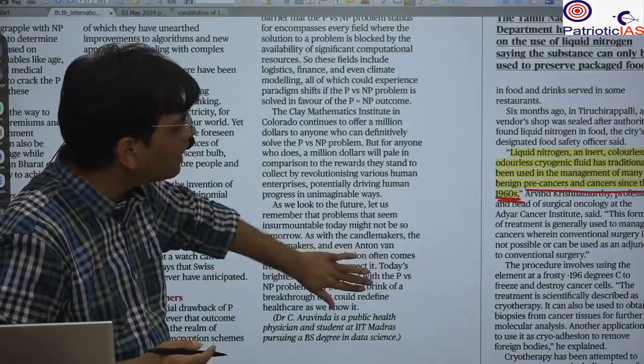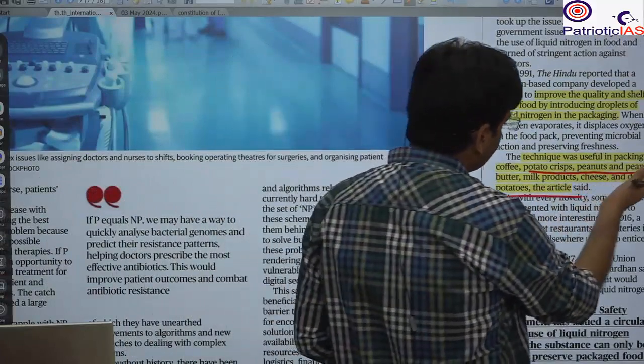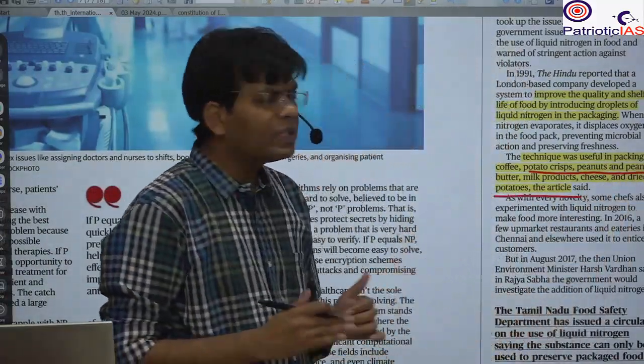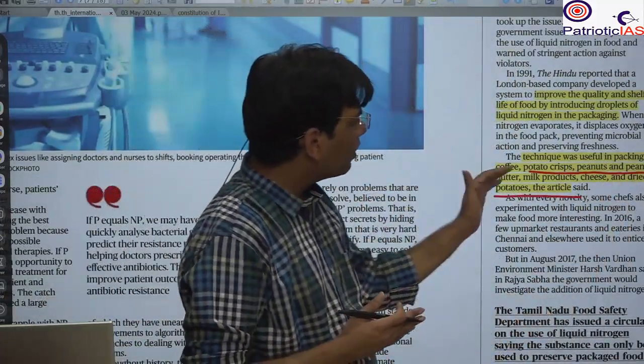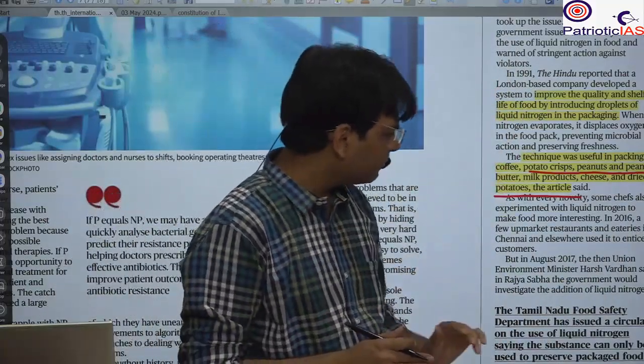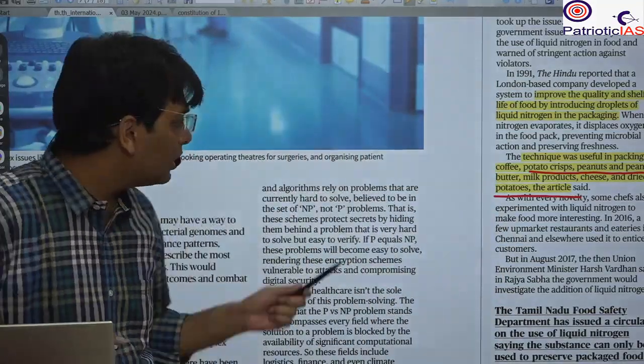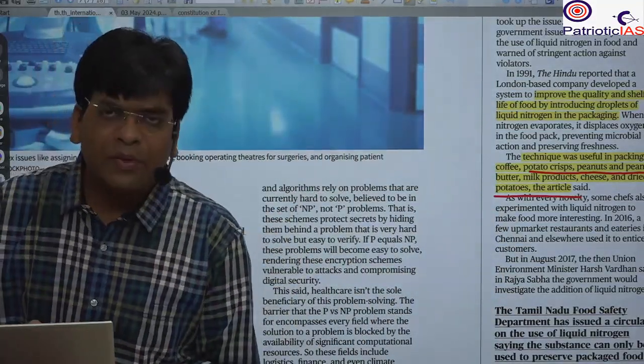So whenever liquid nitrogen comes up, why is it used? It is used in coffee, potato crisps and all these food products to increase the shelf life. Also it is used to enhance the taste. So please remember all these things. In the prelims they can ask a question about the use of liquid nitrogen.